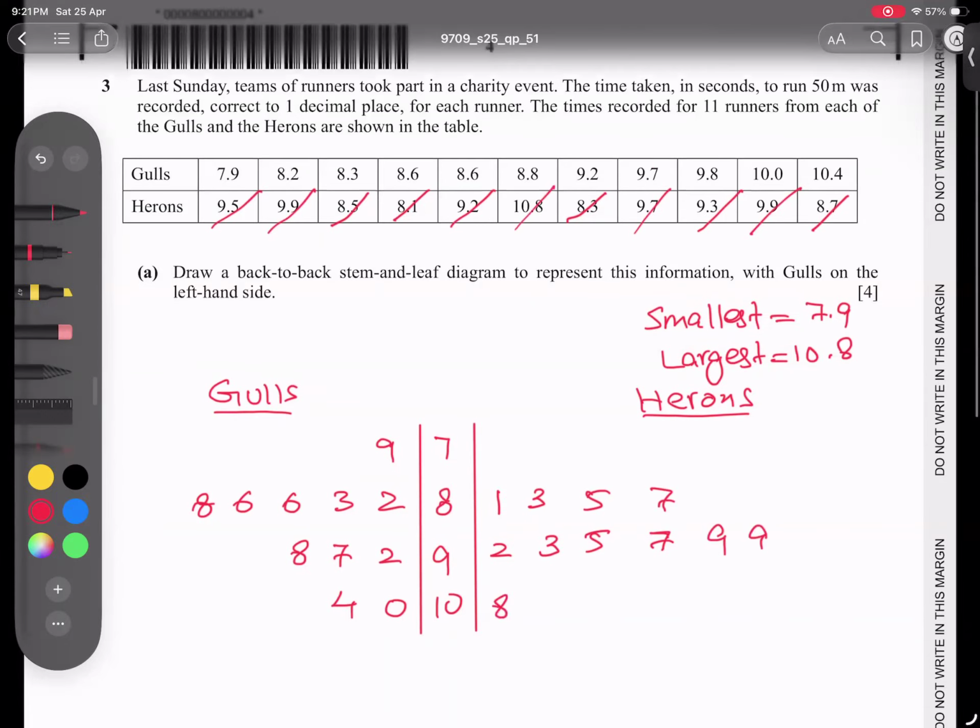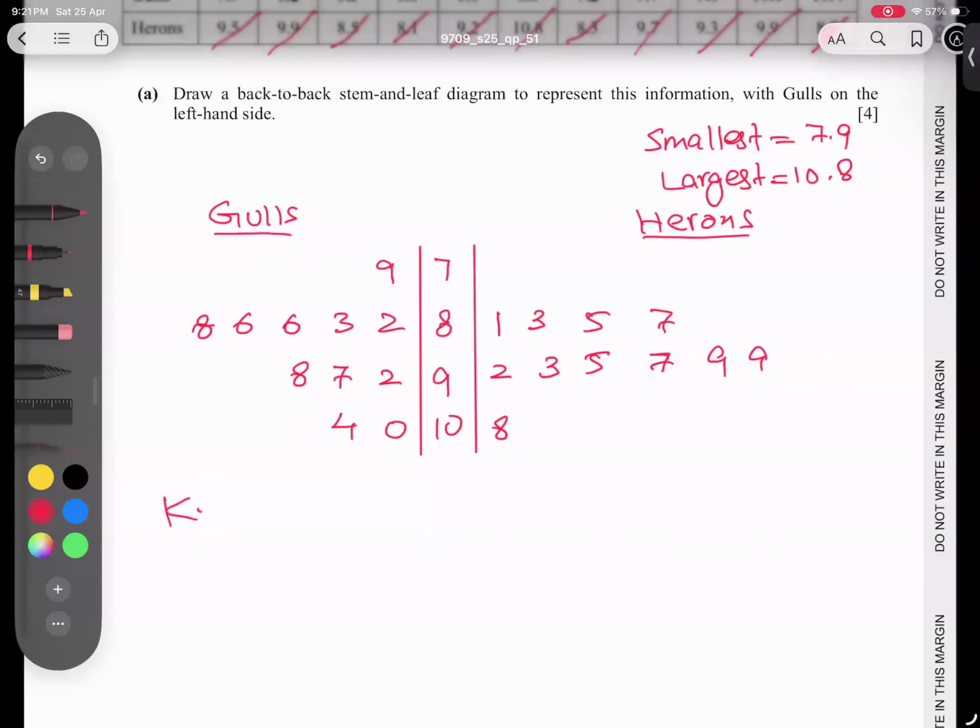This is done. We must write the key. And what does the key represent? We can take any from here, but I will take this one. So 2 | 8 | 1 means.